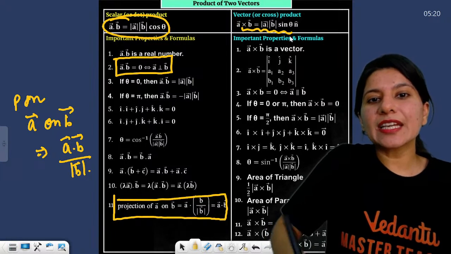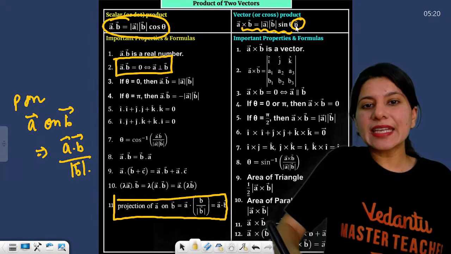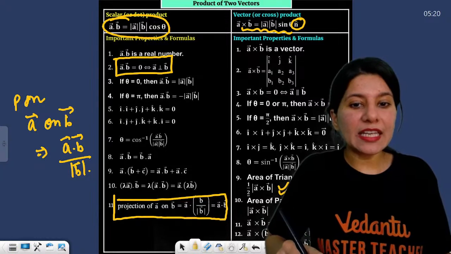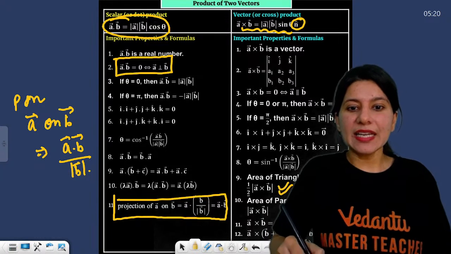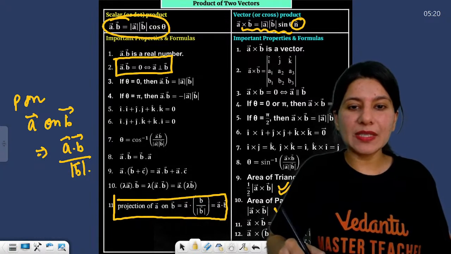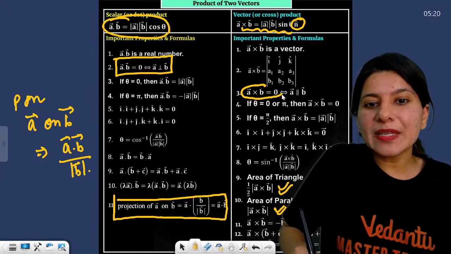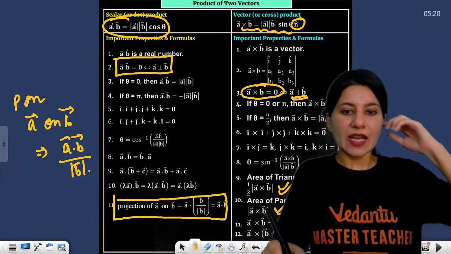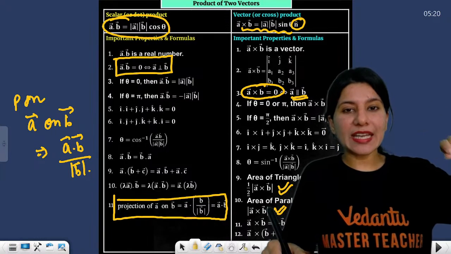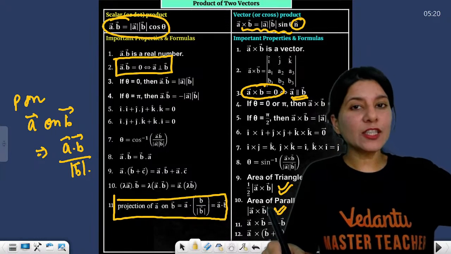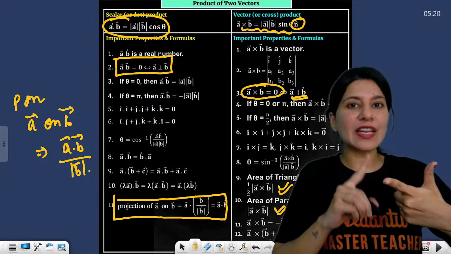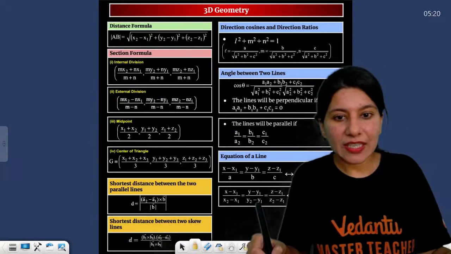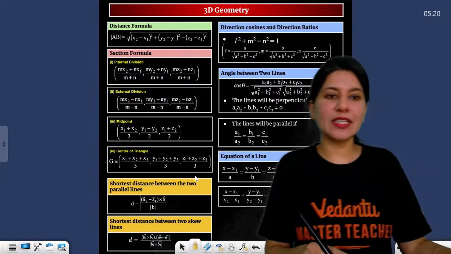Now cross product, A cross B, gives the area of a parallelogram. The area of a triangle is half of A cross B. And if A cross B is 0, what does that mean? A is parallel to B. Okay. Please do not forget to take the magnitude in the end while calculating the area of a triangle and parallelogram, and units in the very end. 3D geometry.